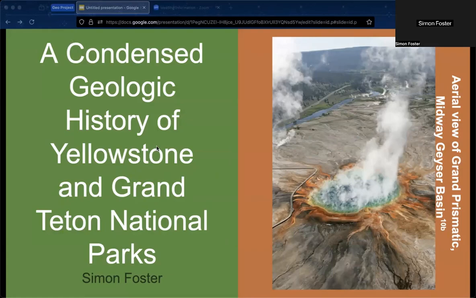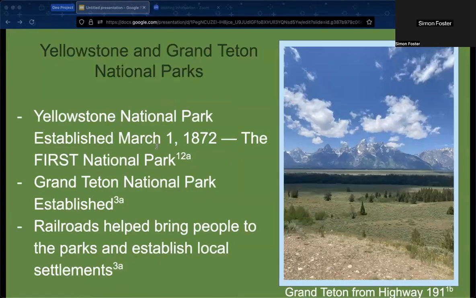My name is Simon Foster, and this is a condensed geologic history of Yellowstone and Grand Teton National Parks. I've included this photo of Grand Prismatic as it is one of Yellowstone's most famous geologic features.